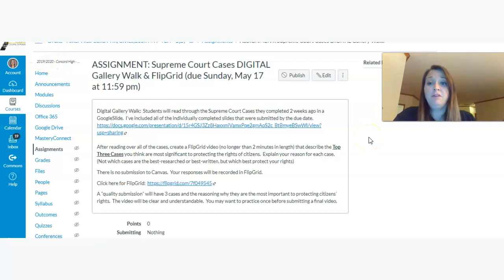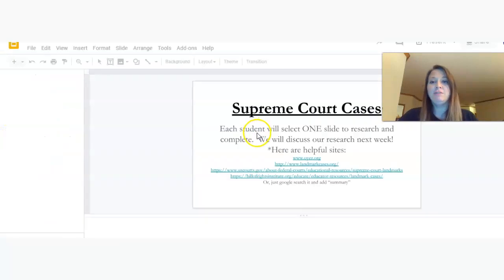Okay, so let me explain the Flipgrid if you've never done that. We're going to do a digital gallery walk. If we were in class, we would have made huge note cards and posted them to create a wall of defense for your rights, which would be really cool. But anyway, we have to do this digitally.